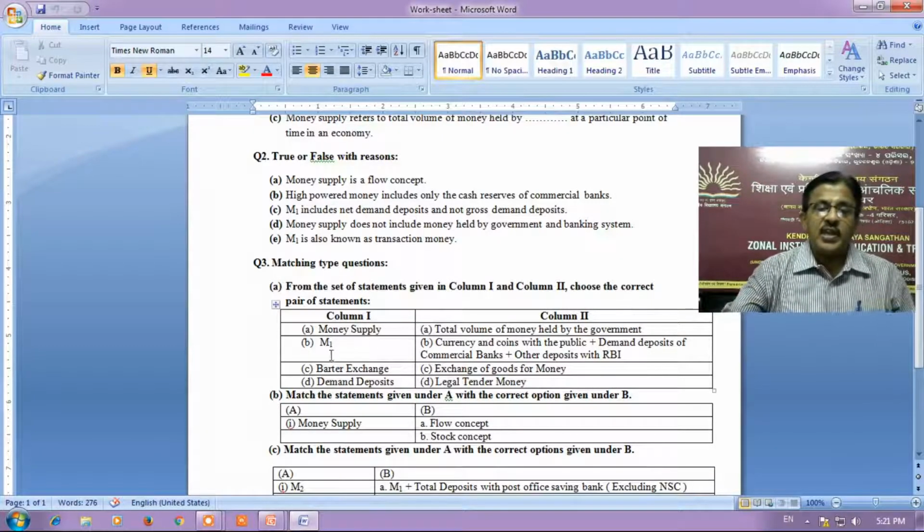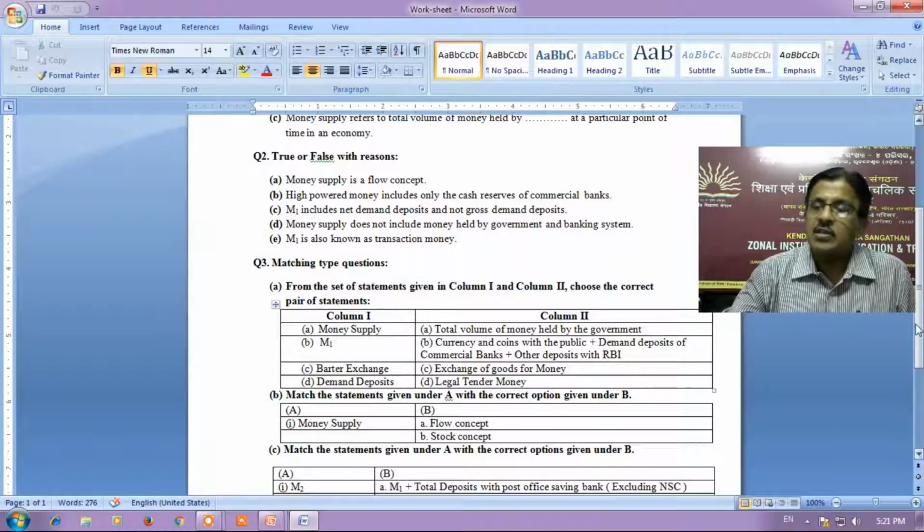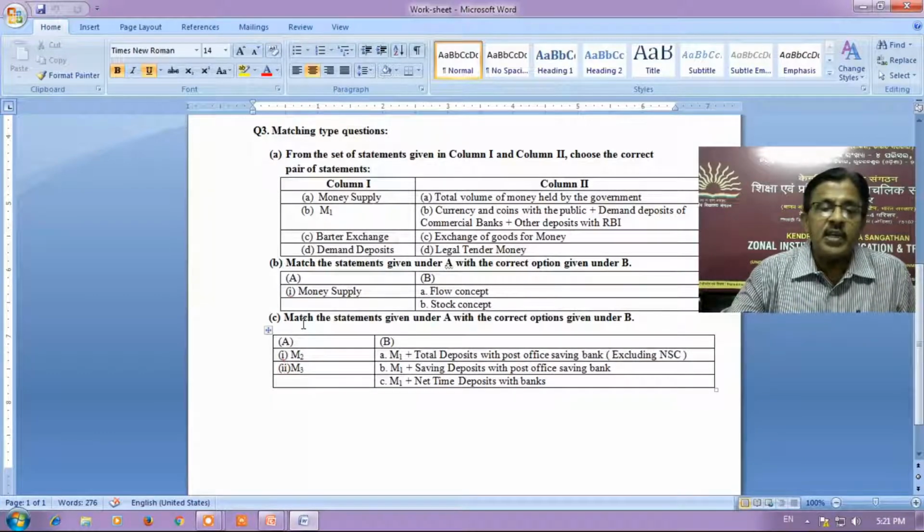So which pair is correct? Match the statement given under A with the correct option given under B. So A and B are given. Under A, only money supply is given. From B you have to see which one is to be tallied with the money supply, that is flow concept or stock. Then the third one, match the statement given under A with the correct option given under B.